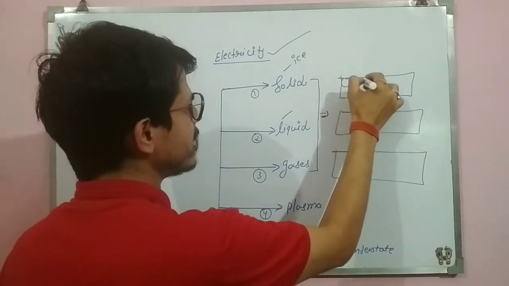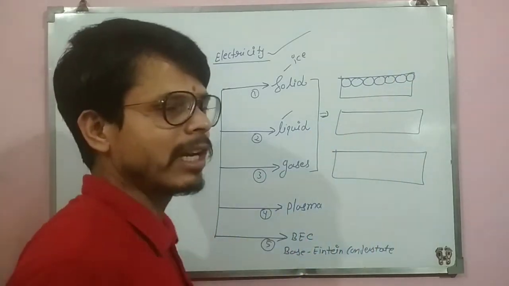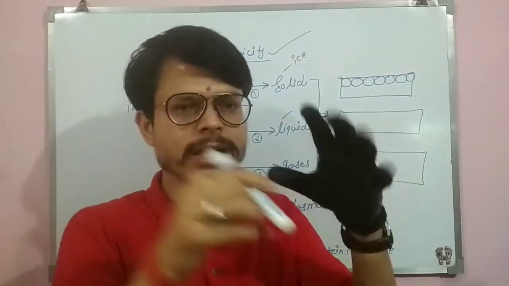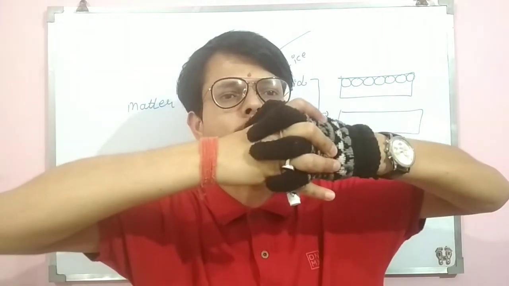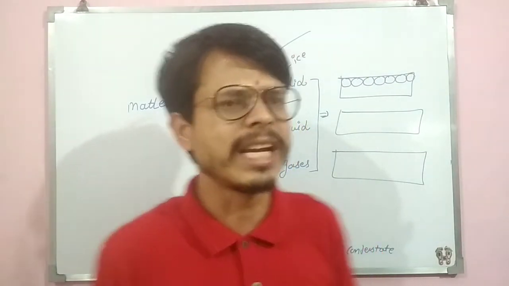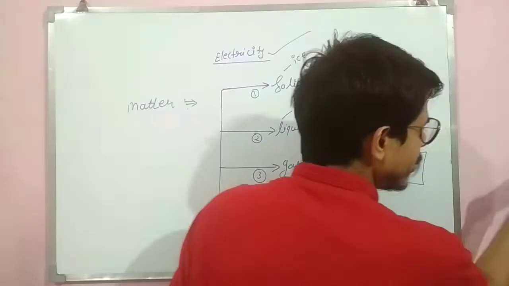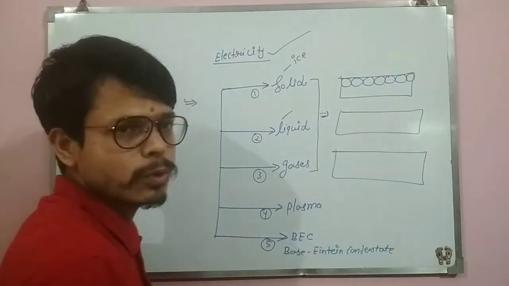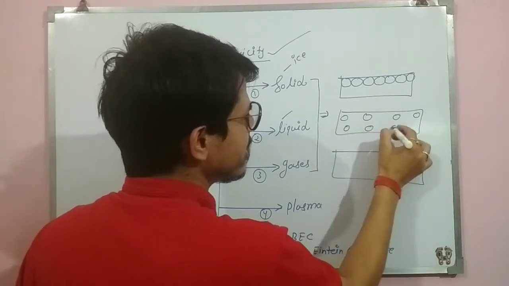And in solid, these small particles are very close to each other. Due to that reason, when we hit the solid, it is difficult to break the solid. Why is it difficult to break the solid? Because in solid, the small particles are very close to each other and they are strongly bound with each other. So we require a large amount of force to break them. Due to that reason, it is difficult to break the solids. When you hit the solid, you will require large force because their small particles are very close to each other. And in liquid, these small particles are farther apart than in solid.